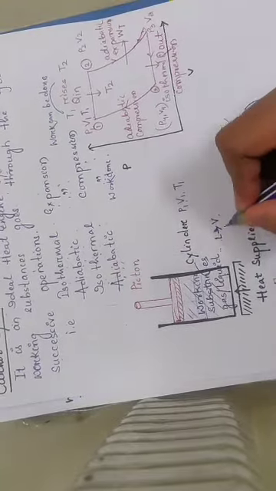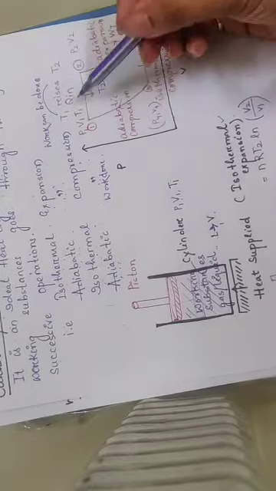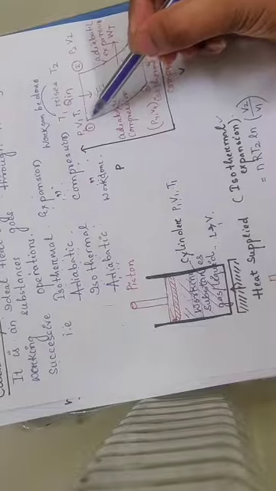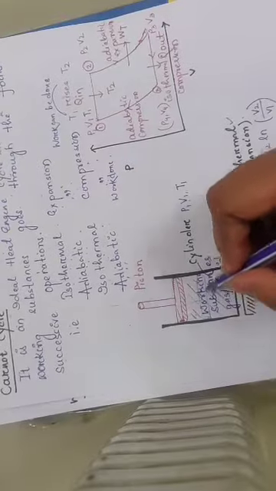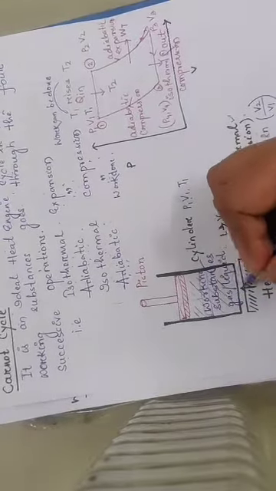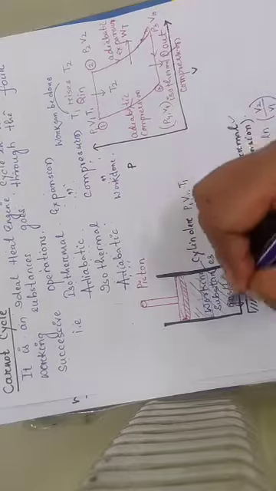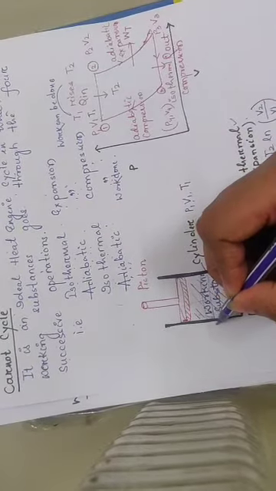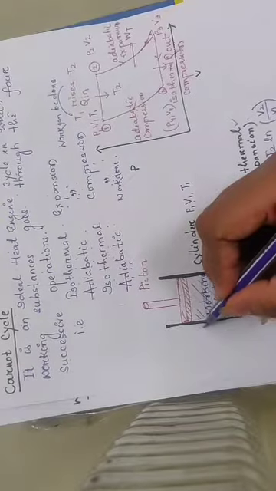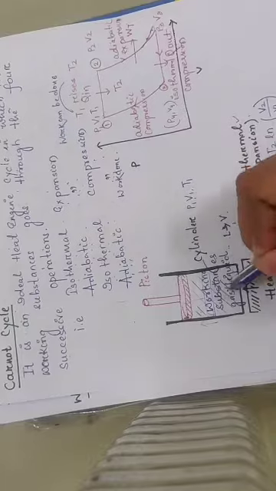Here the temperature rises from T1 to T2. The heat is supplied inside the cylinder, and the piston gradually expands.